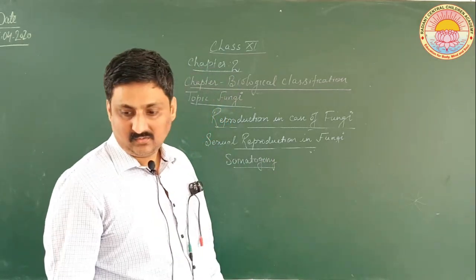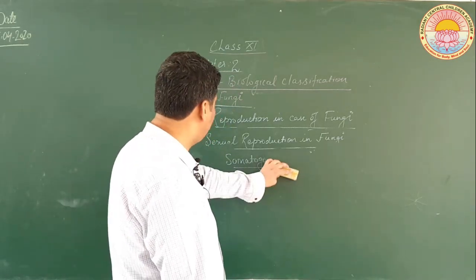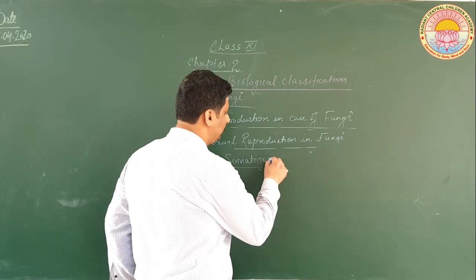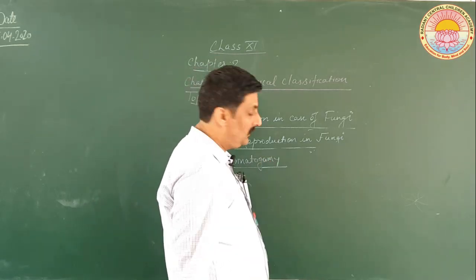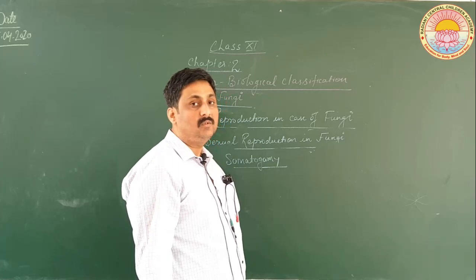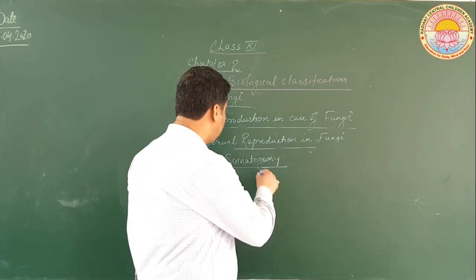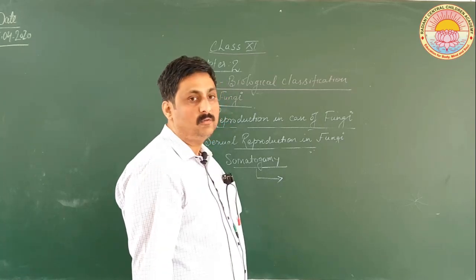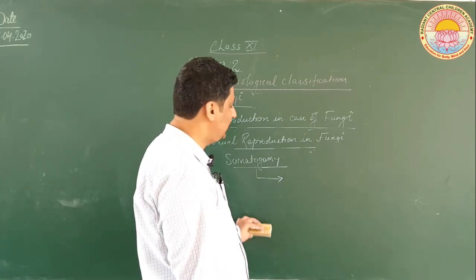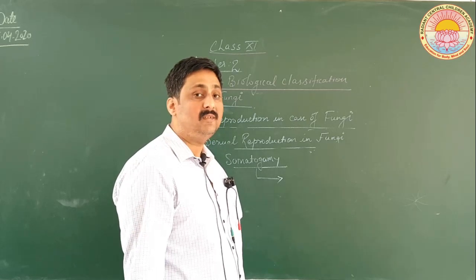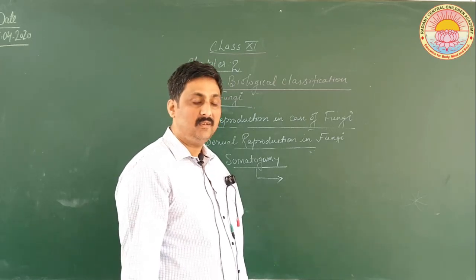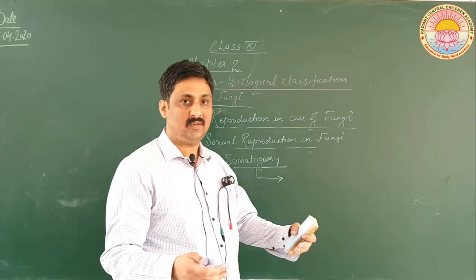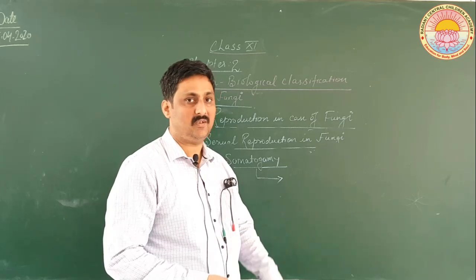That is called somatogamy. In this kind of sexual reproduction, the cells, or you can say the mycelium, or the gamete cells, get in contact with each other.